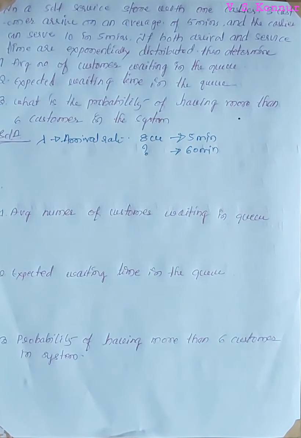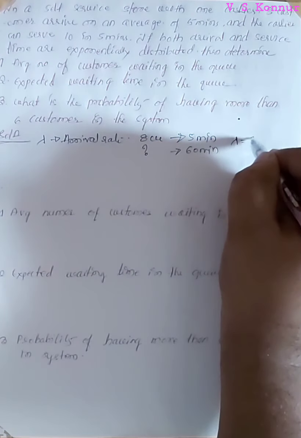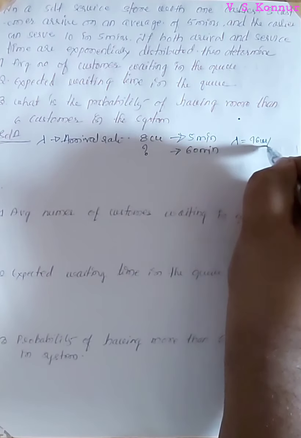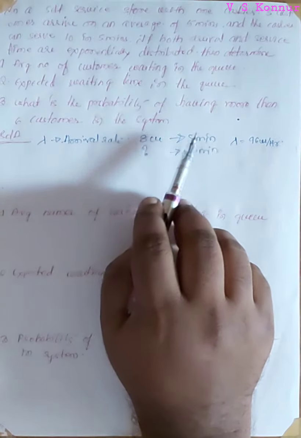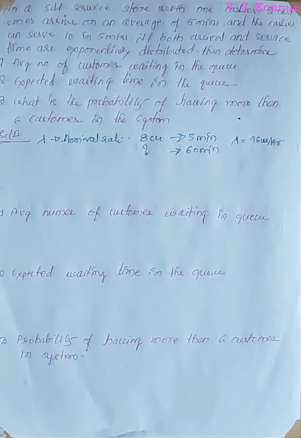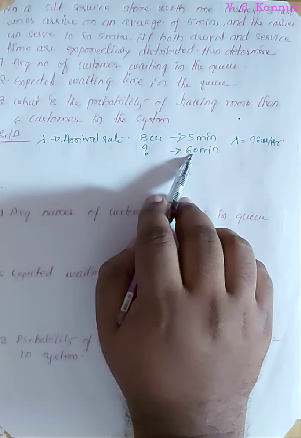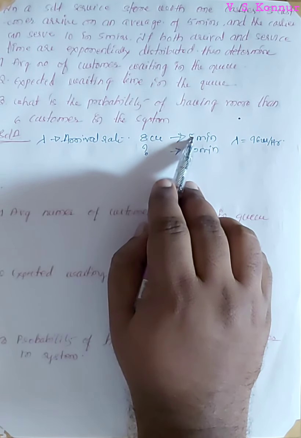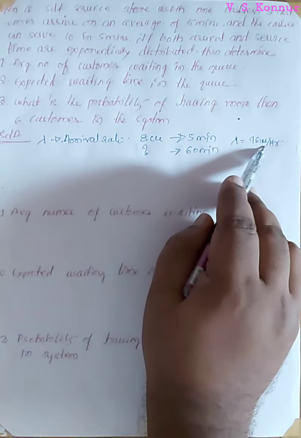It is simple cross multiplication: 8 into 60 divided by 5. We will get 96 customers per hour.